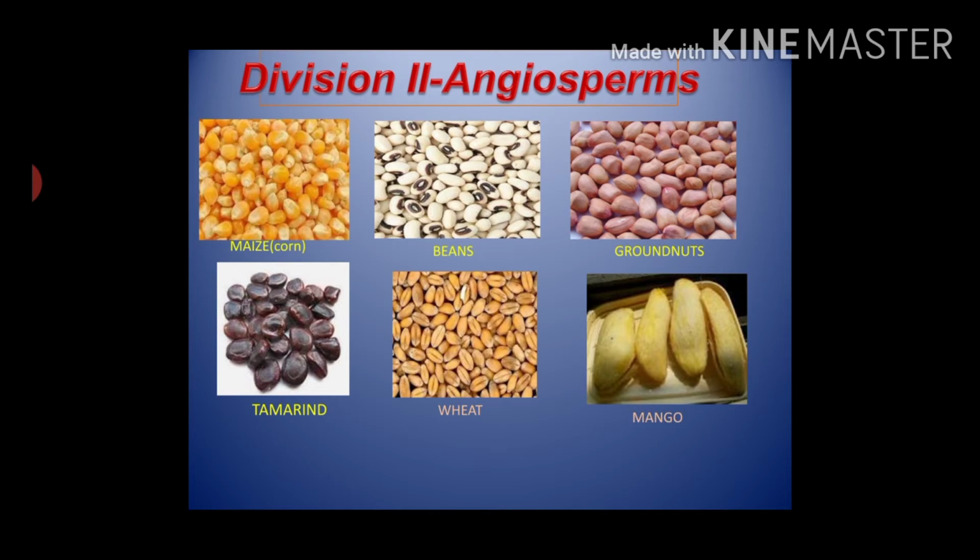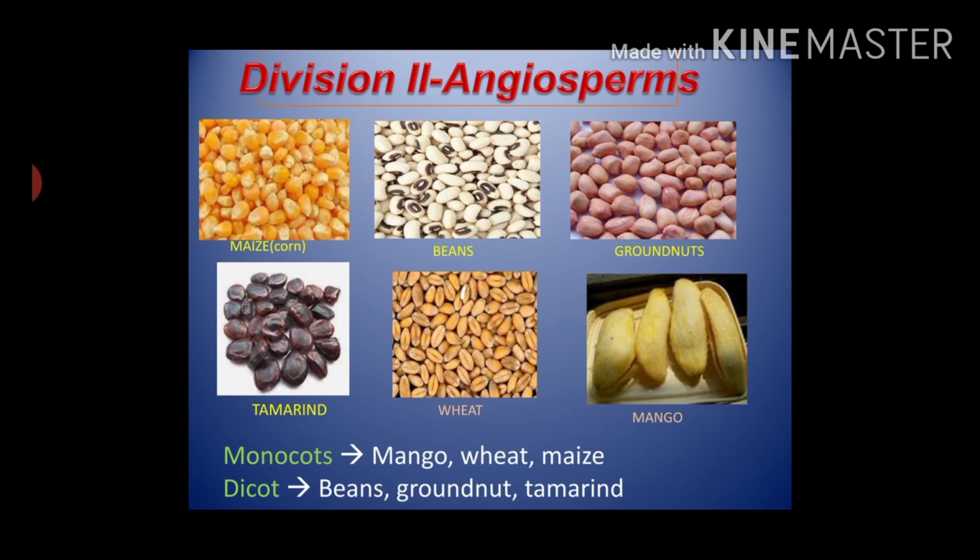Now we have to soak these seeds for 8 to 10 hours and then observe whether they divide into two equal parts or not, and categorize them accordingly. Here monocots are mango, wheat, maize, meaning they do not divide into two equal parts, and dicots are beans, groundnut and tamarind, meaning they divide into two equal parts.